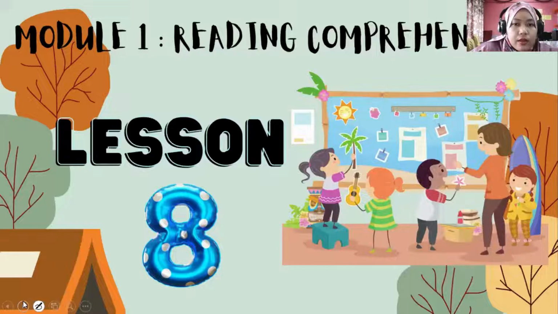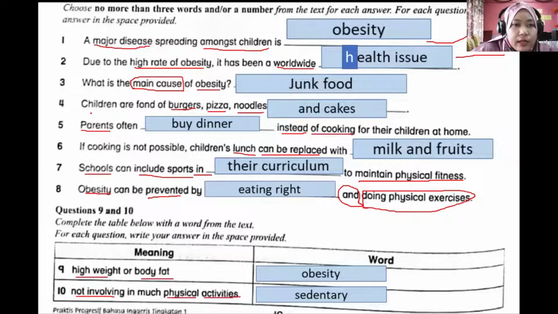Now let's look at question number 4. Children are fond of burgers, pizza, noodles, and what? As I mentioned earlier, you have to look at all the clues here. If you look here, comma, right?